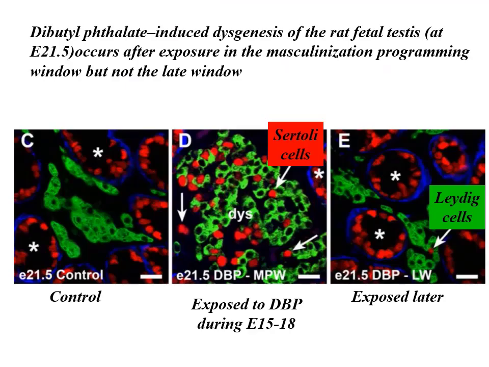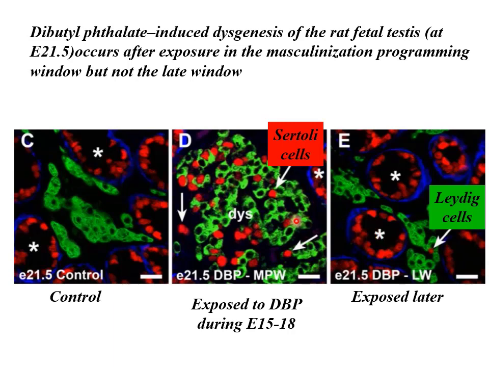Let's look at some real results. These are looking at dibutyl phthalate exposed testes at 21.5 days of development. So this is actually at time of birth, and you can see the red. Each red represents one Sertoli cell. And you can see that they're organised as though they're surrounding a seminiferous tubule. The Leydig cells are between. Those are the control. That's what it should look like.